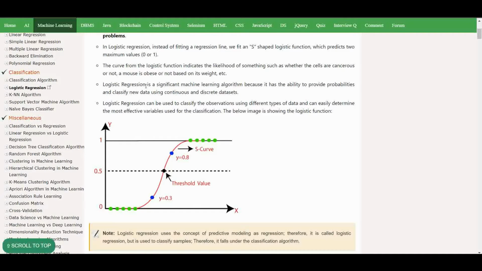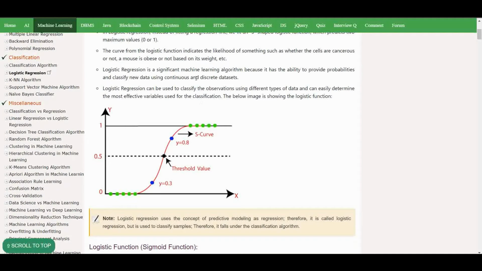Logistic regression is a significant machine learning algorithm because it has the ability to provide probabilities and classify new data using continuous and discrete data sets. It can be used to classify observations using different types of data and can easily determine the most effective variable for the classification. The image below shows the logistic function. You can see this S curve, which has a minimum value and a maximum value. These are the values between 0 and 1.